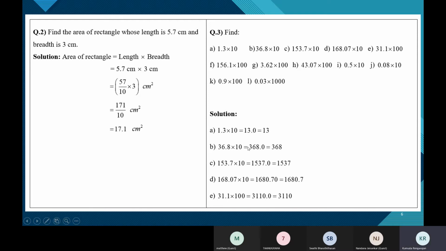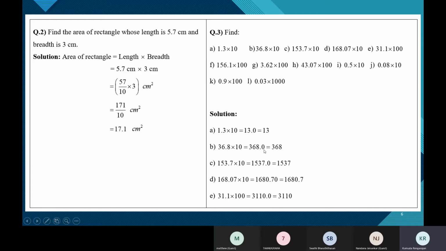When you find the product, we get 3680, because 368 into 10 is 3680. Don't see the decimal point. Now here after the decimal point there's one digit. So in the product after the decimal point there should be one digit. So place a decimal point here between 8 and 0.